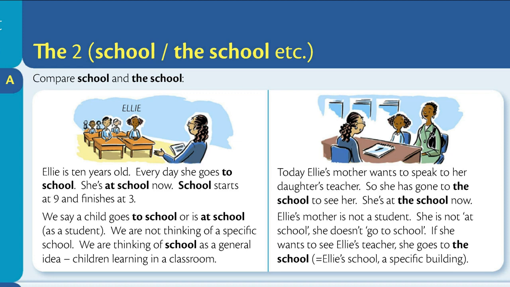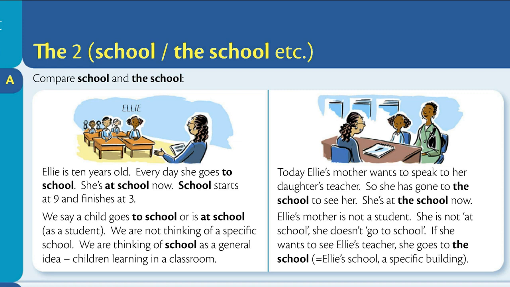We say a child goes to school or is at school as a student. We are not thinking of a specific school. We're thinking of school as a general idea, children learning in a classroom. Today, Ellie's mother wants to speak to her daughter's teacher. So she has gone to the school to see her. She's at the school now.